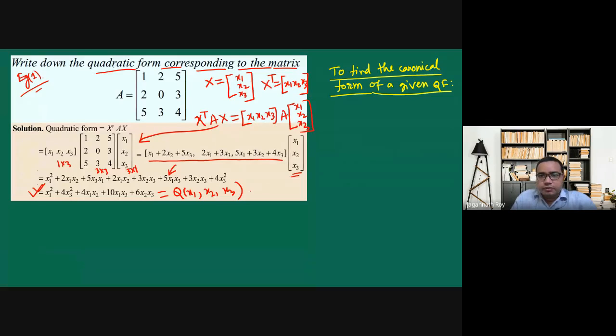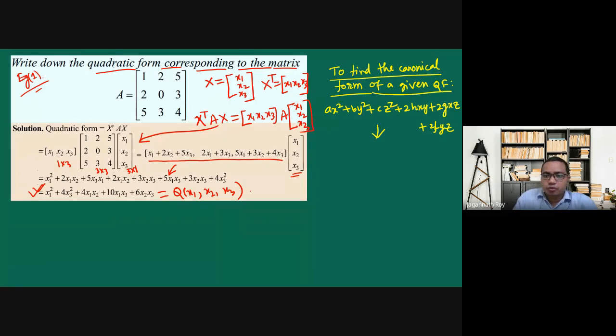Suppose a x square plus b y square plus c z square plus 2h xy plus 2g xz plus 2f yz.